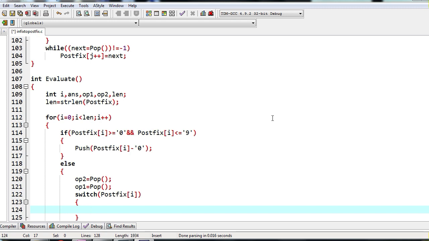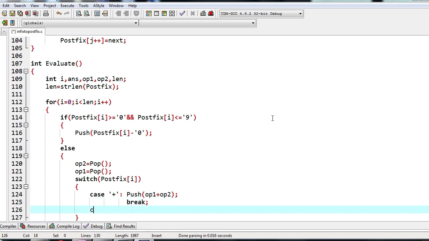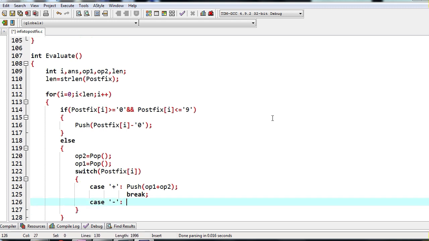I am going to pass this postfix[i] into the switch case statement. Now based on the character, we are going to do the appropriate operation. If it is case plus, then I am supposed to push op1 plus op2. Push op1 plus op2 to the stack. So that's it. Break. If it is case minus, I'll copy this. I think it's better to copy.